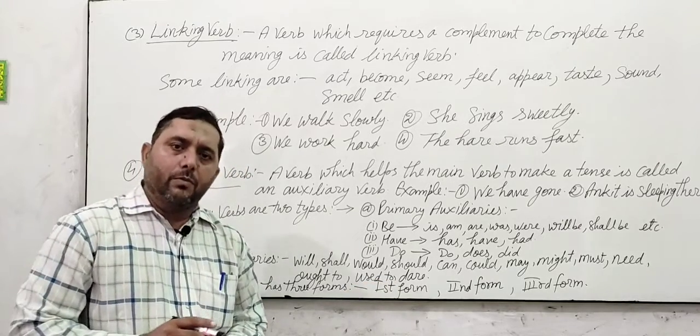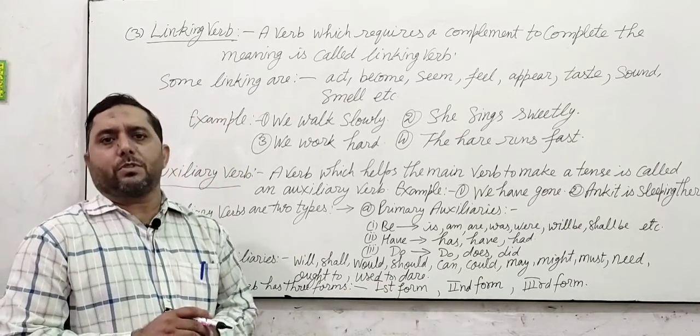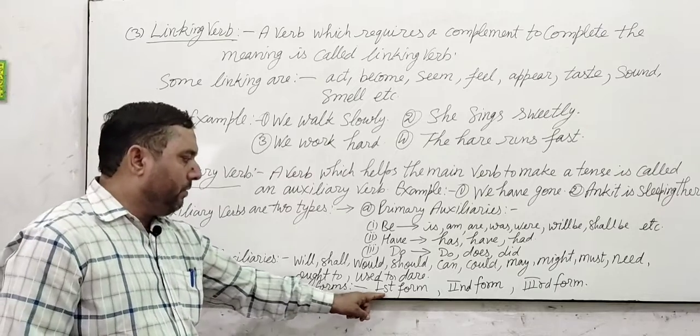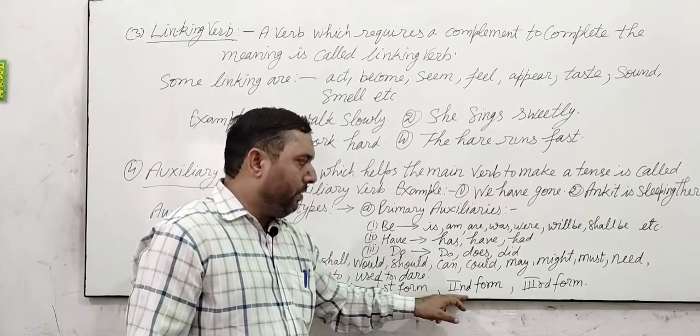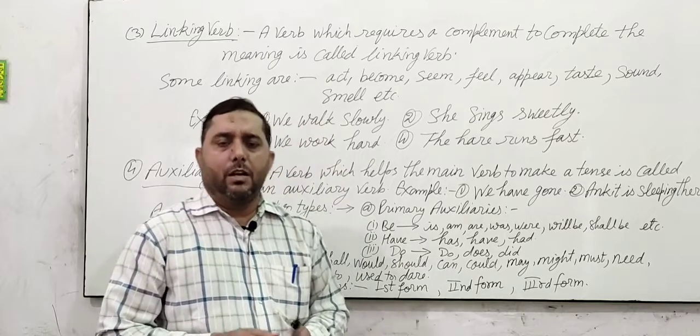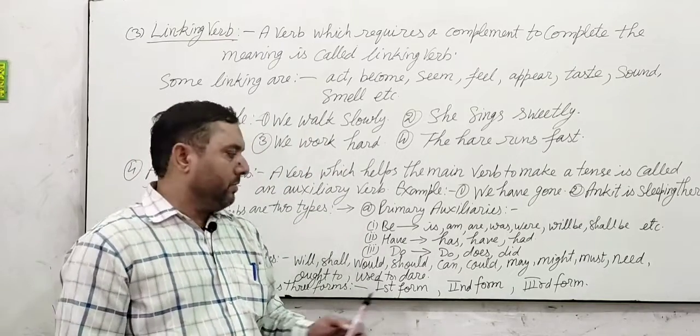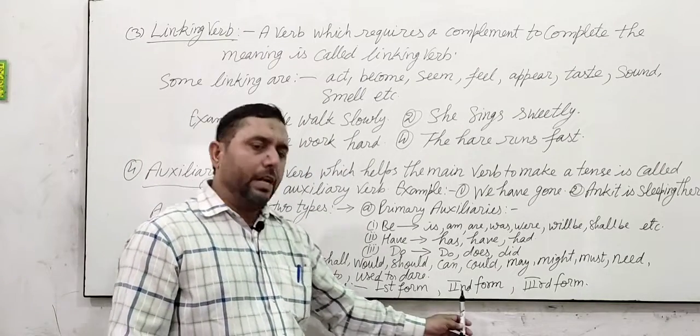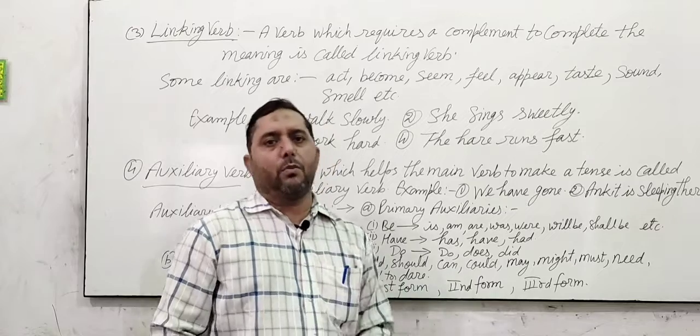According to time, verbs have three forms: first form, second form and third form. Next time we will discuss the first form, second form and third form of the verb.